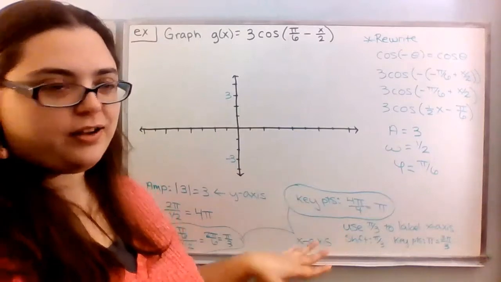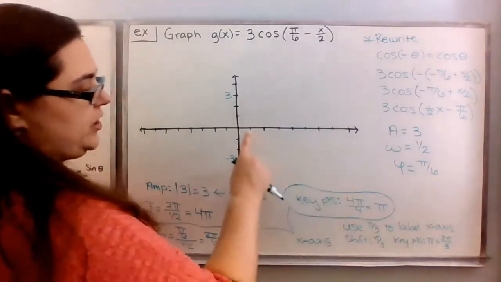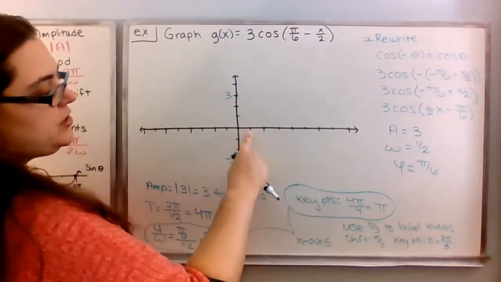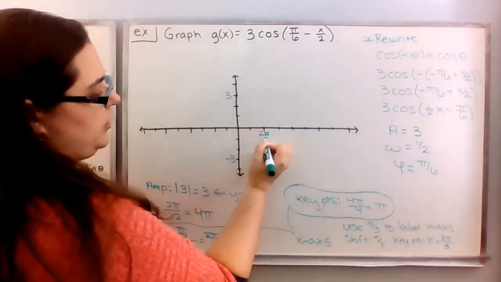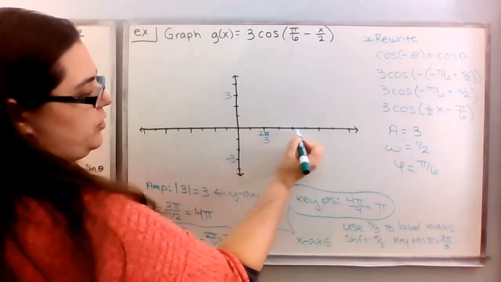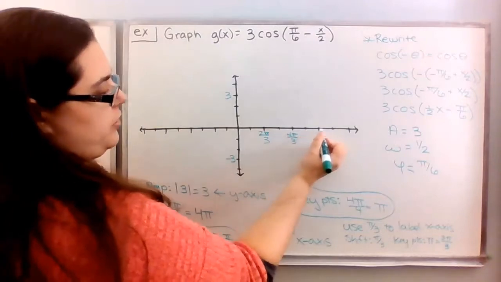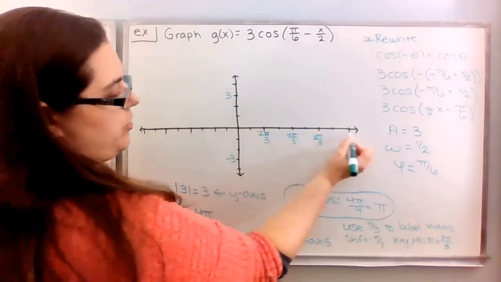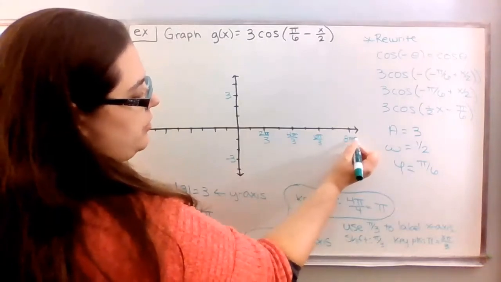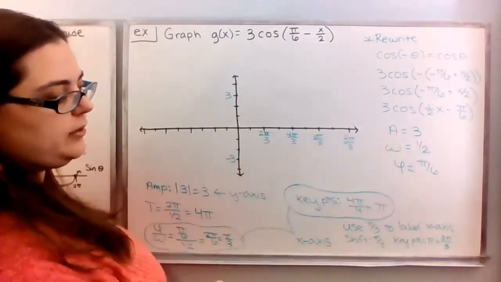So let's graph the horizontal axis first. I'm going to use pi over 3 for each of these intervals. So this is 1 pi thirds. This is 2 pi over 3, 3 pi thirds, 4 pi thirds, 5 pi thirds, 6 pi thirds, 7 pi thirds, 8 pi thirds, and so on. So that's how I'm going to be counting.